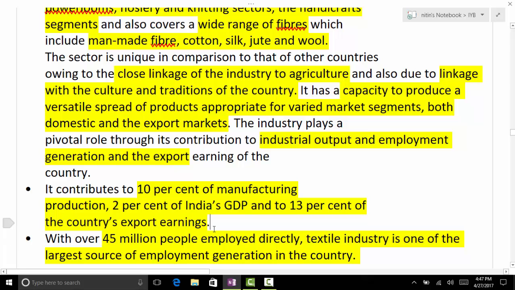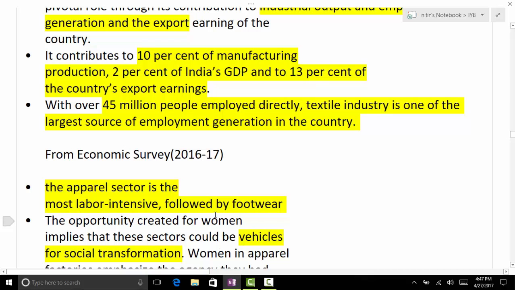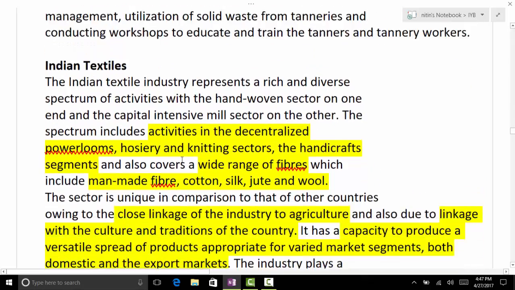See the contribution again, if a question comes regarding textile. This is the authentic data. Contribution: 10% of manufacturing, 2% GDP, 13% export. It also says 45 million people are employed directly, and the textile industry is one of the largest sources of employment generation in the country. So this shows the importance of textile.